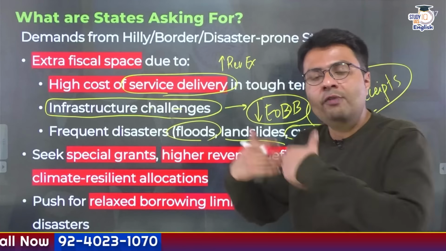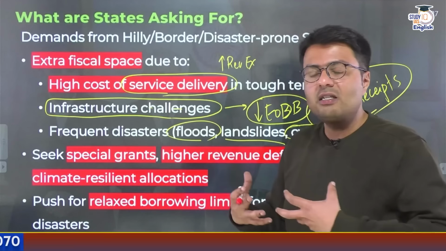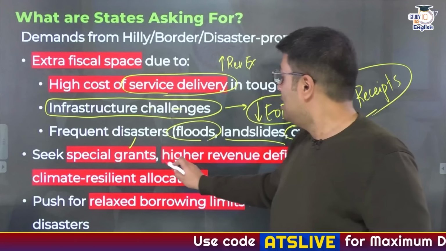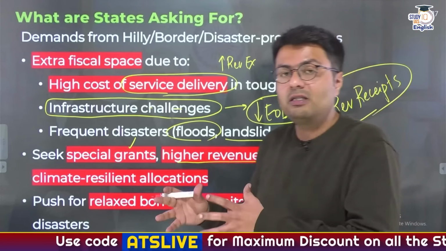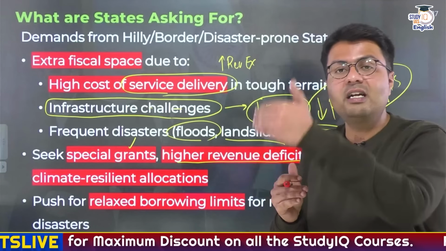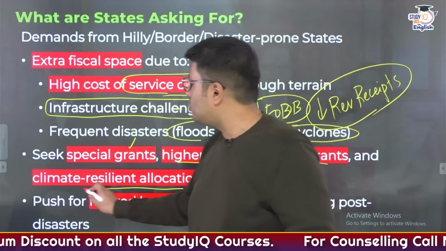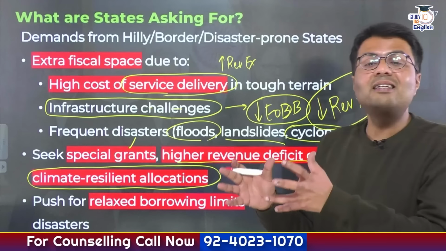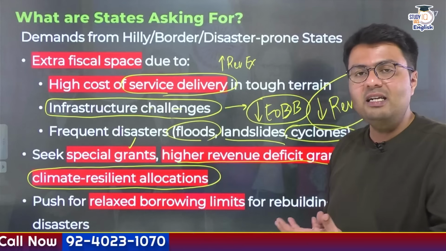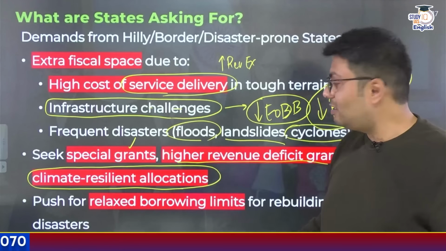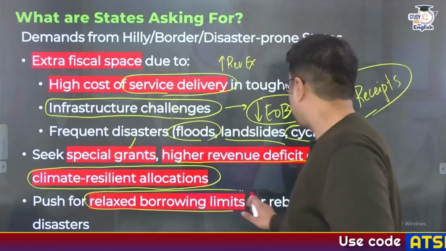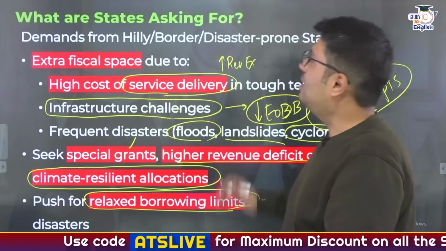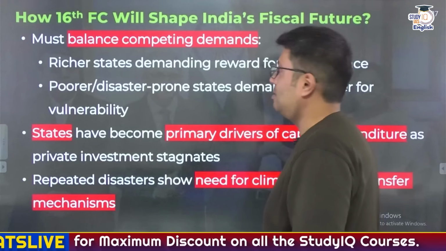So in order to compensate for their geographical disadvantage, these states have demanded a higher share of allocations from the Finance Commission. This should come in the form of special grants, a higher revenue deficit grant, which is provided to the states who have higher differences in their revenue receipt and revenue expenditure, and similarly there should also be a method so that they can get allocations which would help them make their states climate resilient. These states have pushed for higher allocation of funds, and also they have demanded relaxed borrowing limits which would allow them to rebuild after every disaster which strikes these states. Okay, so these are the demands that have come from the lesser developed and disaster prone states.